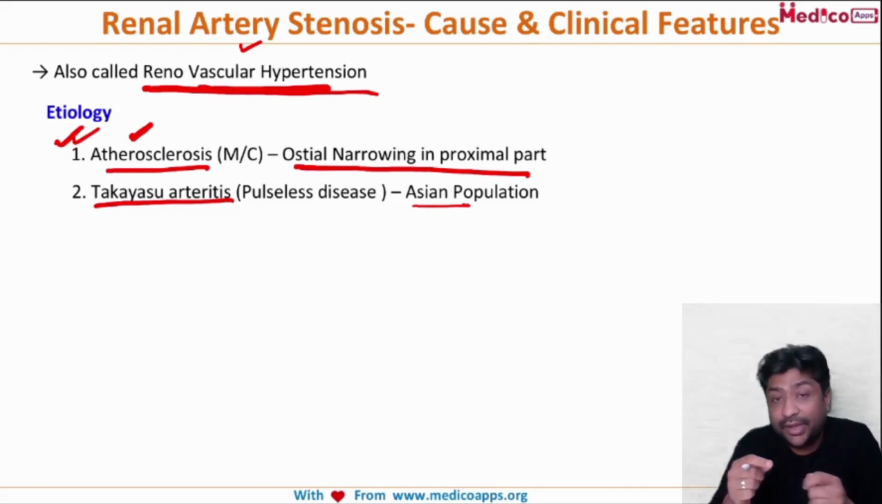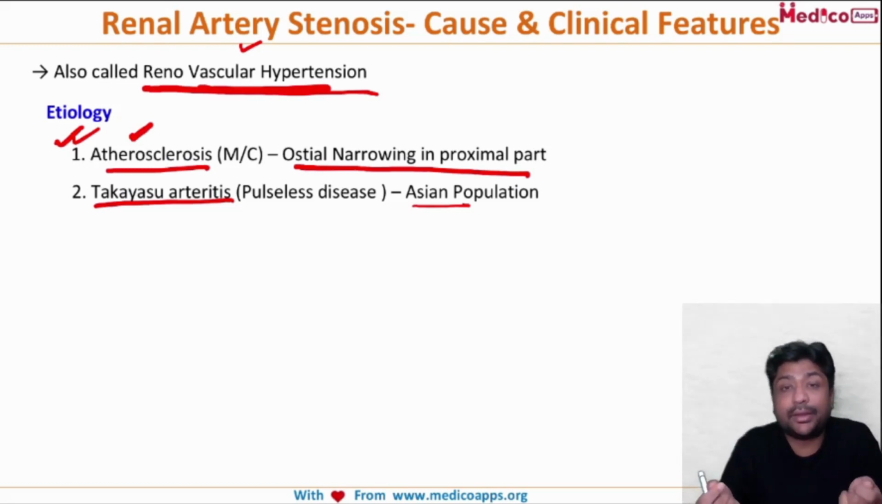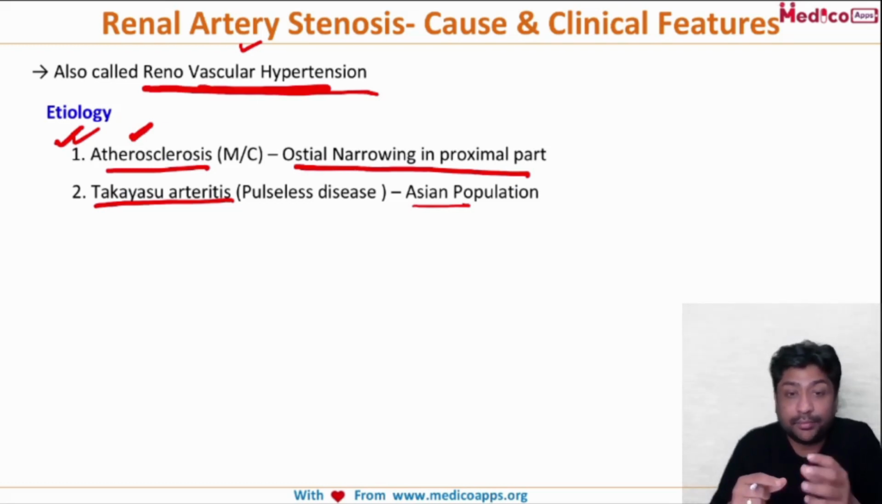Also, there's a very interesting radio-radial delay, which means when you take the radial pulses in both hands, the pulses will appear one after the other, not synchronously. Normally when you take the pulse of a person, both radial arteries can be palpated at the same time. But here in Takayasu, there is either a weak pulse or absent pulse, or there may even be a delay in the radio-radial pulses. So this is very, very important.